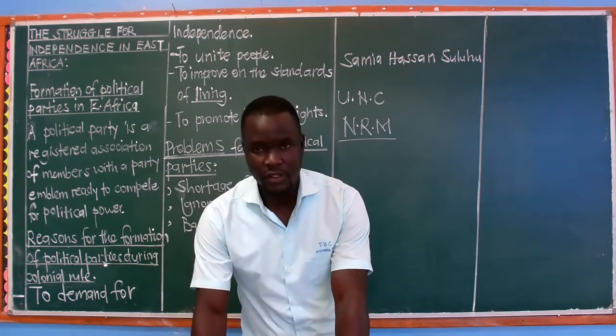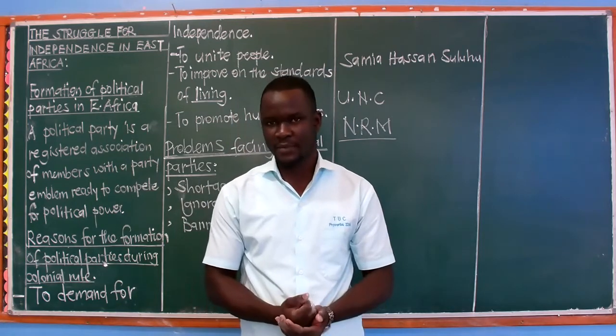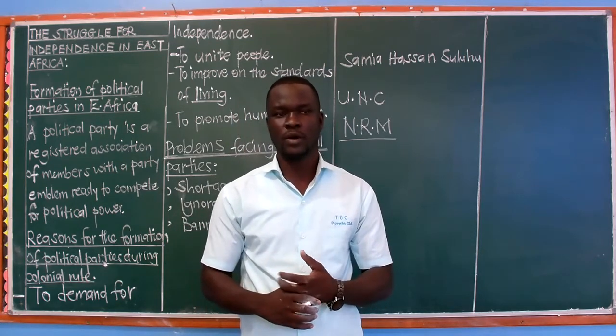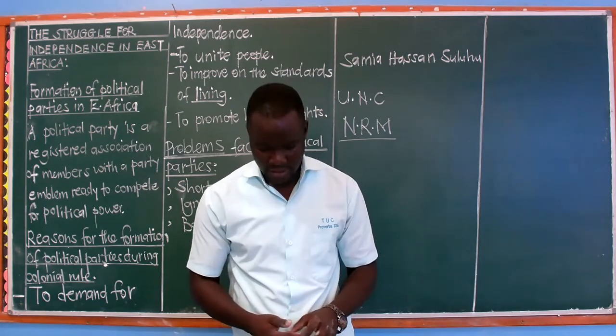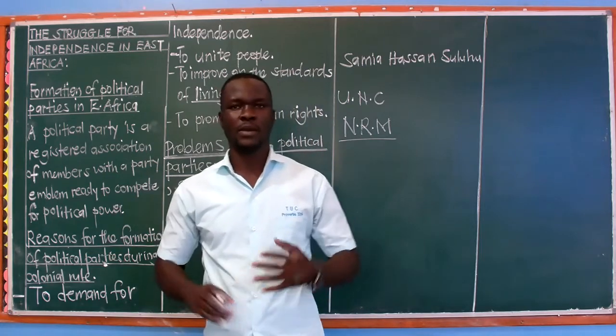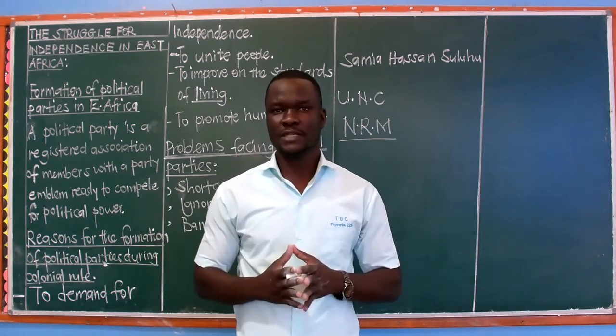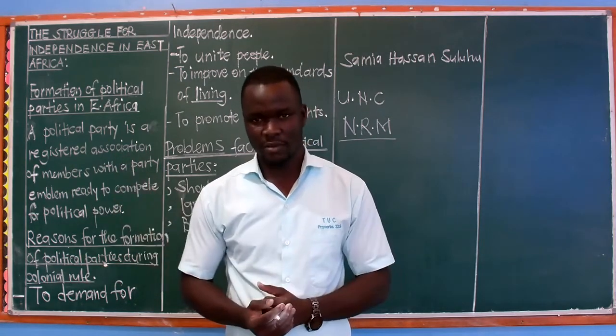We have high levels of illiteracy, that is the inability of one to read and write. You'll find that most people do not attain better education, thereby they remain illiterate. Next, we have what we call low life expectancy, whereby we are looking at the period. Life expectancy means the time when a person is supposed to live on earth before dying.